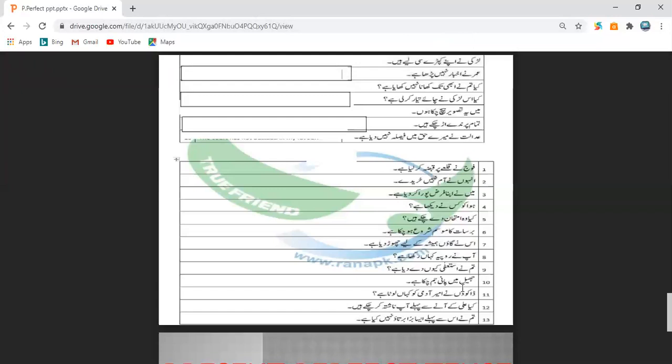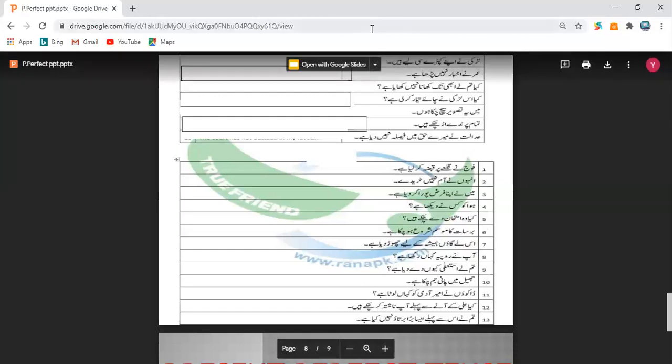D se wo word shuru hota hai, daku. And it resonates with daku. The English word for daku resonates with this word. What is that? Can anyone write in the chat? Dacoit. Excellent. Who has written this? Aisha. Very good. Dacoit.